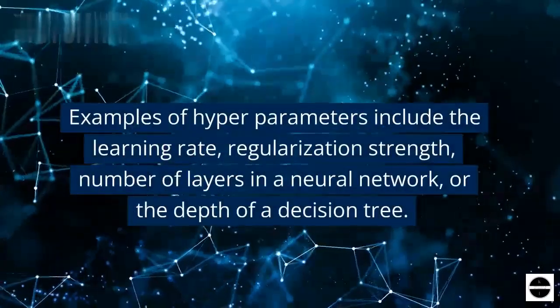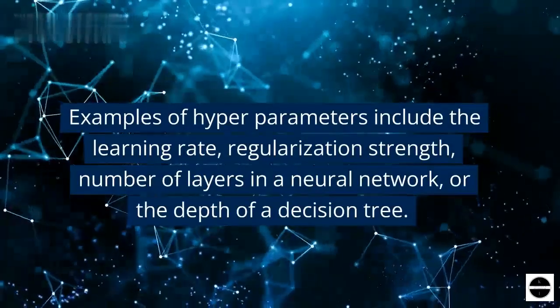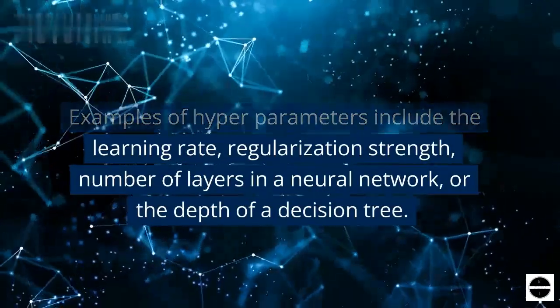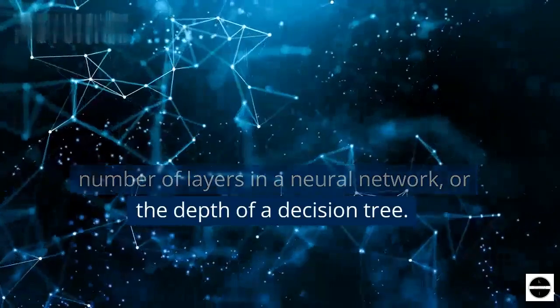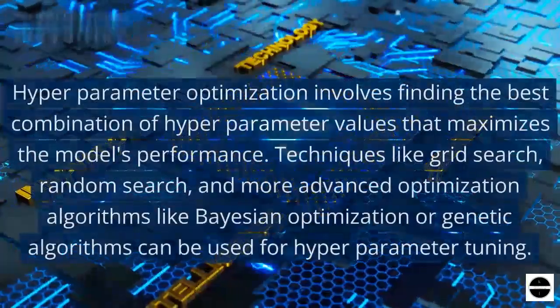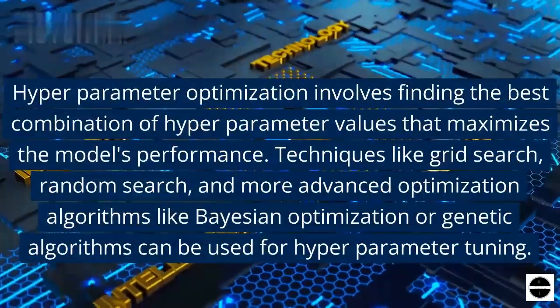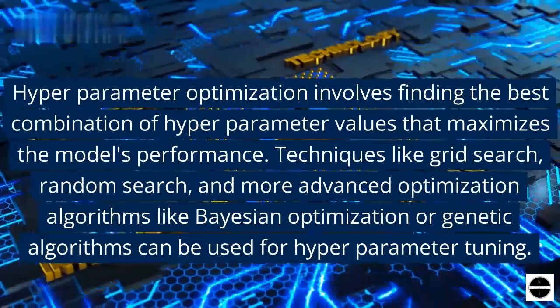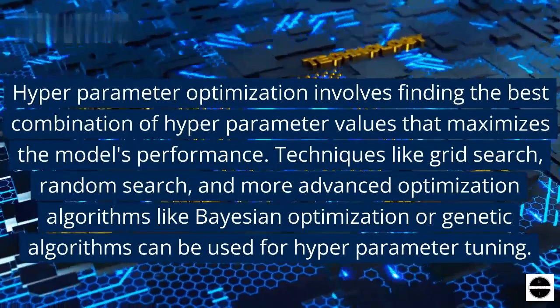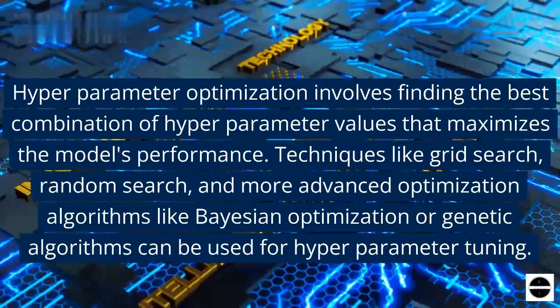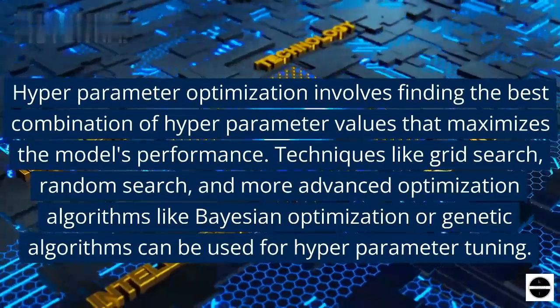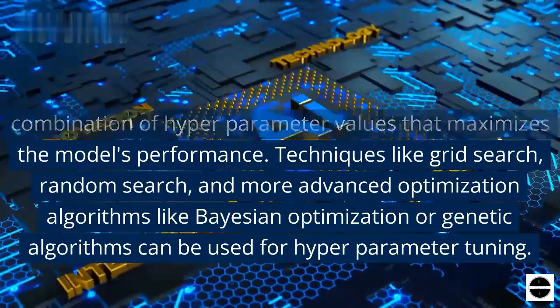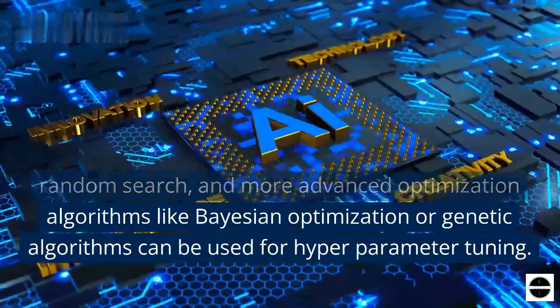Examples of hyperparameters include the learning rate, regularization strength, number of layers in a neural network, or the depth of a decision tree. Hyperparameter optimization involves finding the best combination of hyperparameter values that maximizes the model's performance. Techniques like grid search, random search, and more advanced optimization algorithms like Bayesian optimization or genetic algorithms can be used for hyperparameter tuning.